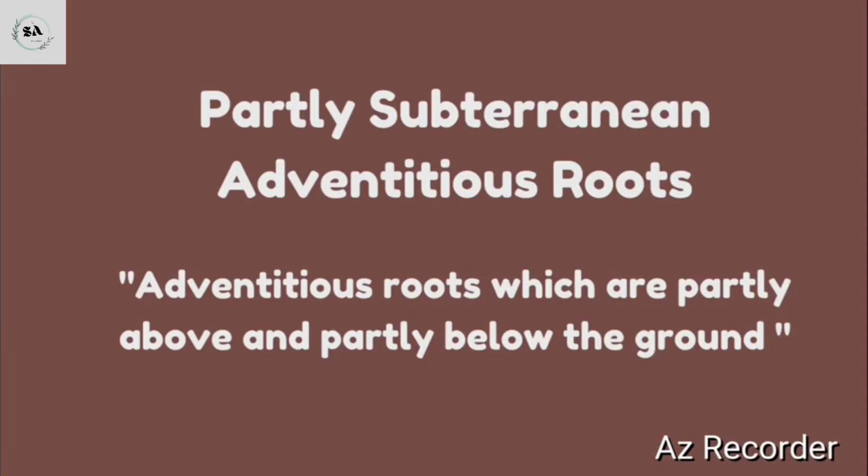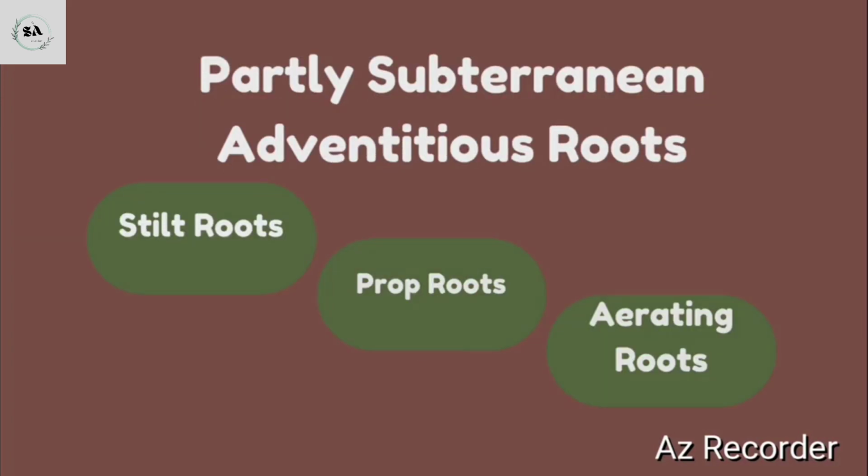Second type is partly subterranean adventitious roots. Adventitious roots which are partly above and partly below the ground are called partly subterranean roots. Partly subterranean adventitious roots have further three types: stilt roots, probe roots, and aerating roots.